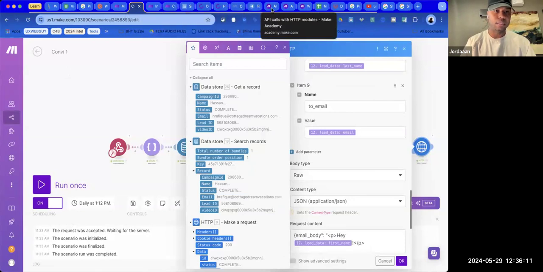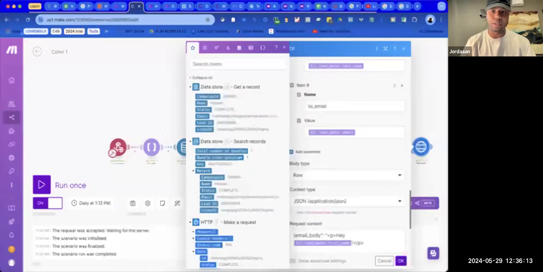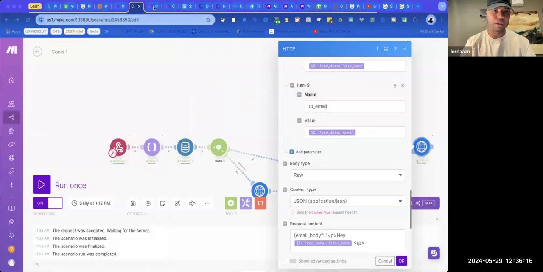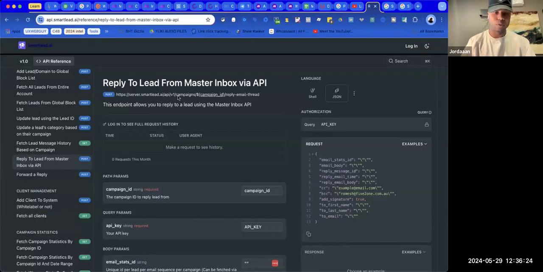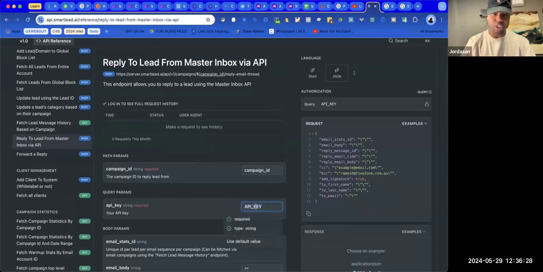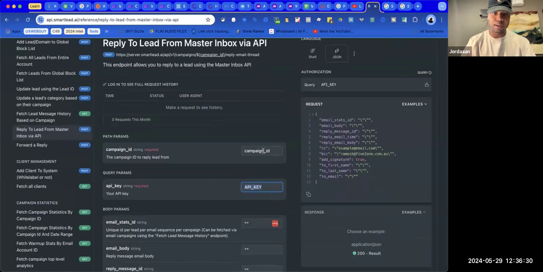It's the Smart Lead API actually. So it's going to be right here. If I take this and put this here, okay, cool. We can kind of see it, and then I can actually make the changes here.